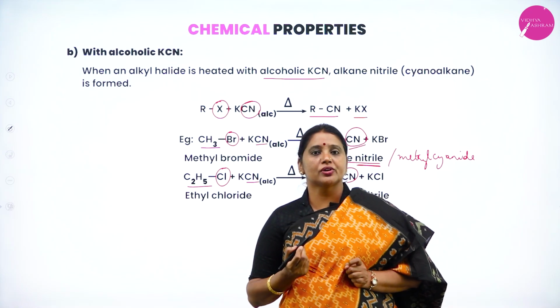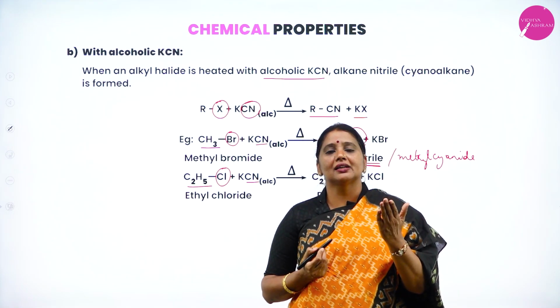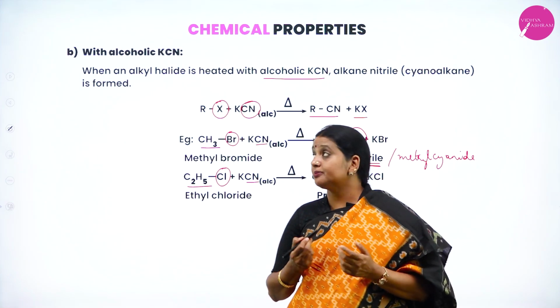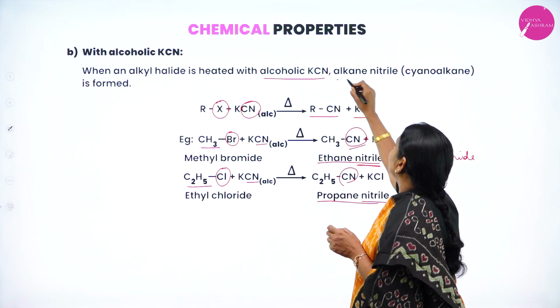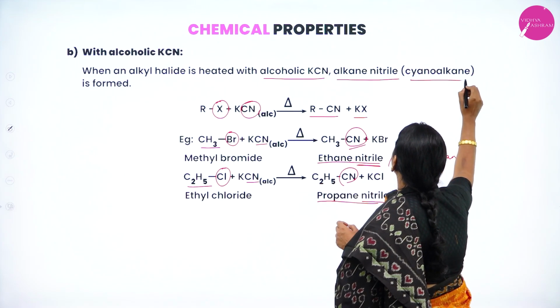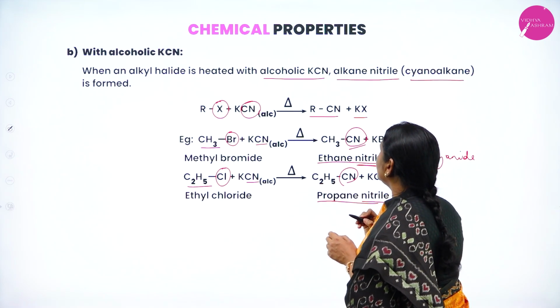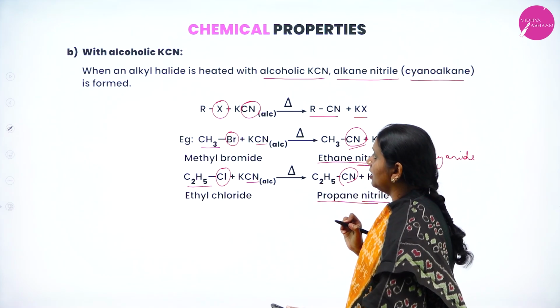Therefore, dear student, what happens when alkyl halide is heated with alcoholic potassium cyanide? There is a formation of alkane nitrile or cyanoalkane.